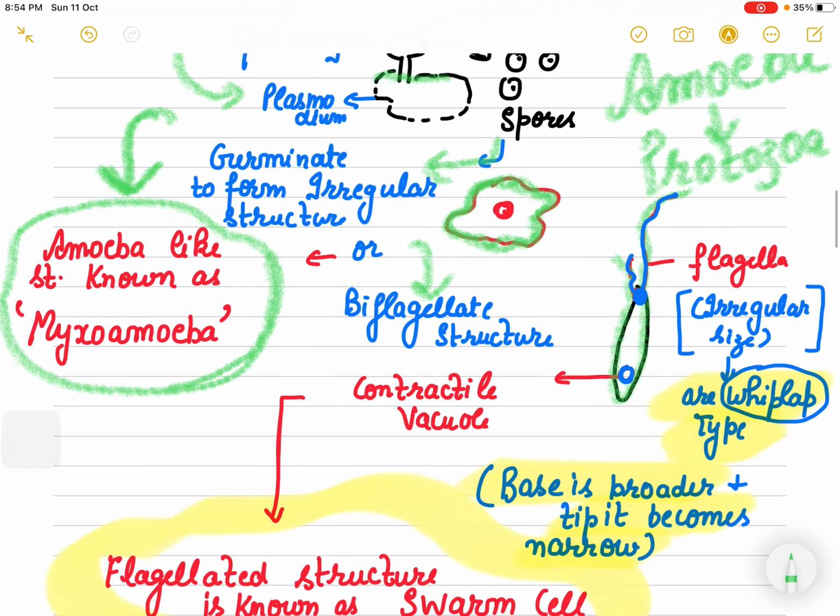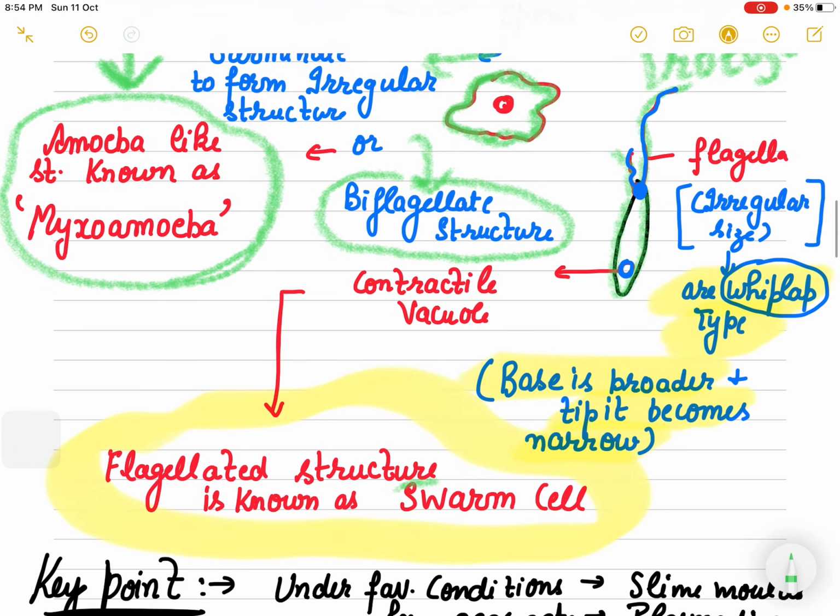If it forms a biflagellated structure, then it is known as swarm cell. This biflagellated structure has one short flagellum and one long flagellum, which is whiplash type. So if I ask you, whiplash type flagella is observed in slime molds, right?